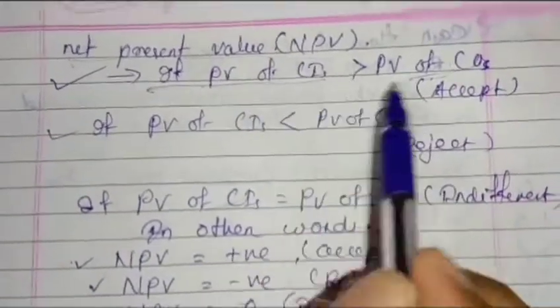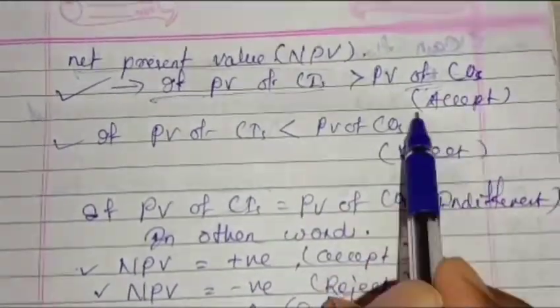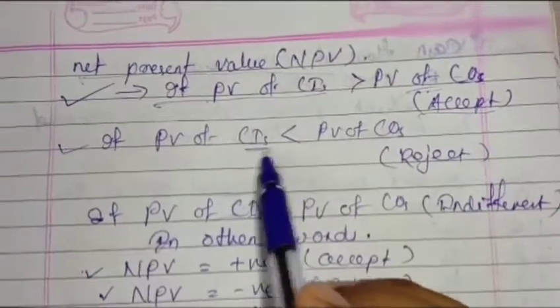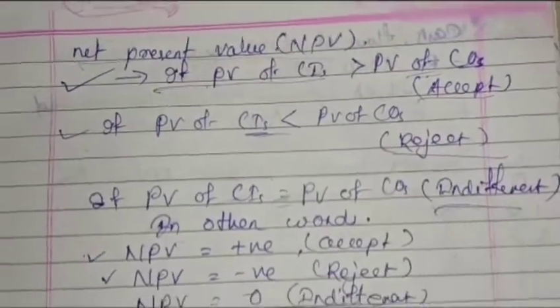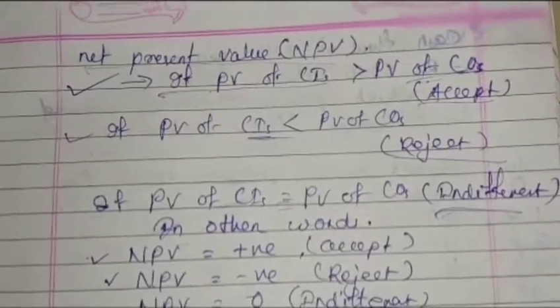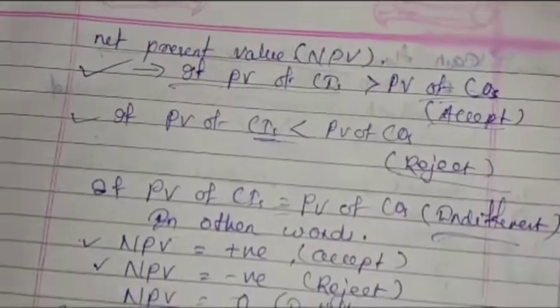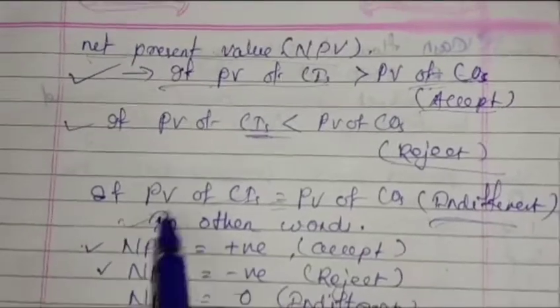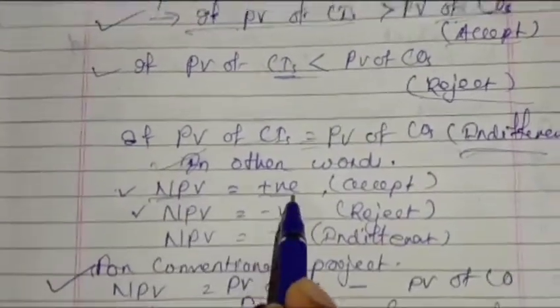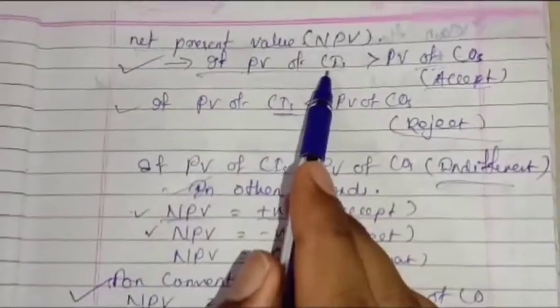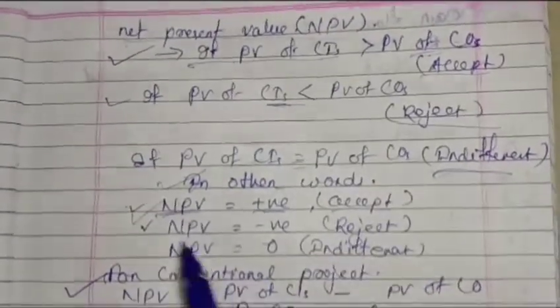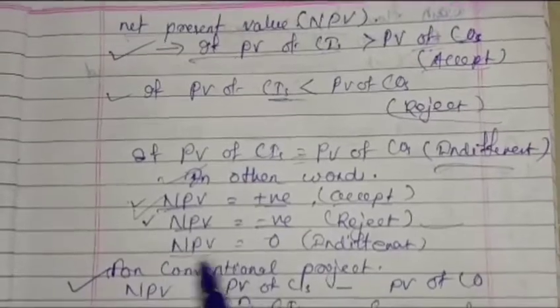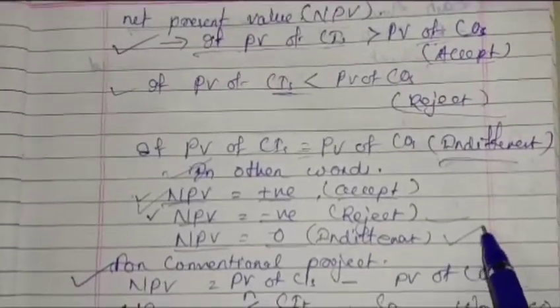If the cash inflow is greater than the outflow, then we accept the project. If it is less, then we reject the project. If it is equal, then it is indifferent. That means whether we accept or not, it is the same, because we are getting nothing. In other words, when NPV is positive, that means cash inflow is greater than cash outflow, so we accept. If NPV is negative, we reject. If NPV is 0, it is indifferent.